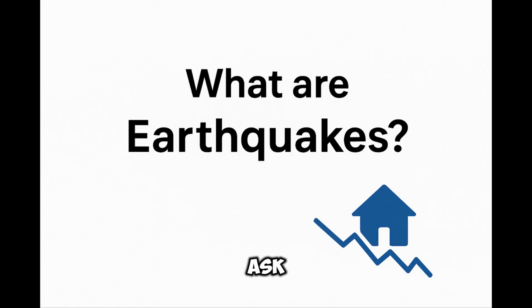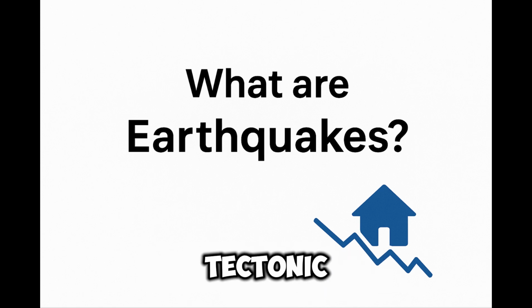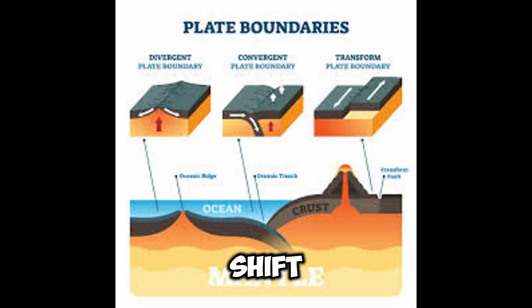What are earthquakes, you might ask? Well, an earthquake is the shaking of the ground due to the sudden movement of tectonic plates within the crust. Earthquakes happen along fault lines where tectonic plates meet and grind against each other. When too much pressure builds up, the tectonic plates shift and break suddenly, releasing massive amounts of energy, causing vibration.